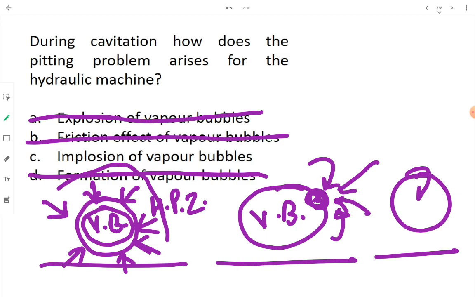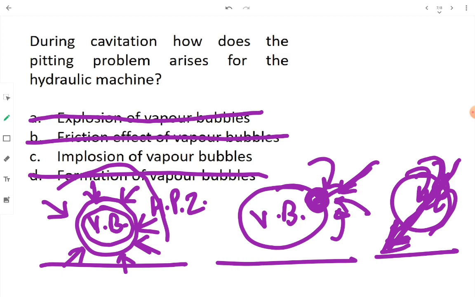The implosion causes the sudden entry of water or liquid through that weak spot, and it forms a sharp jet. The weak spot was here, the liquid was trying to enter from here. Now the liquid has pierced through the weak spot. Now it will form a tiny sharp jet of itself, and it is going to impact the nearby surface. If there is no nearby surface there, then there is no problem, no pitting.